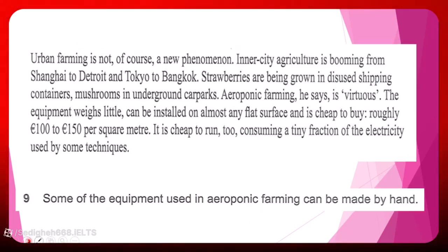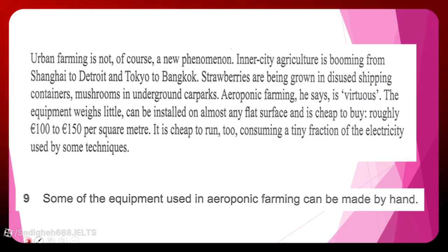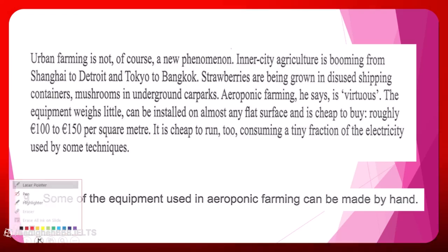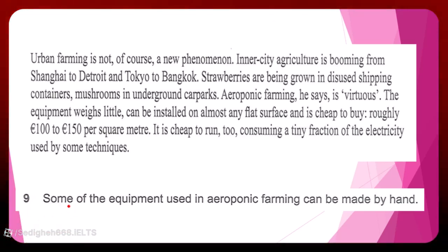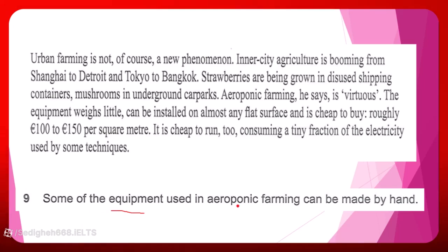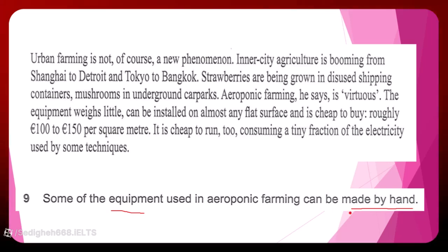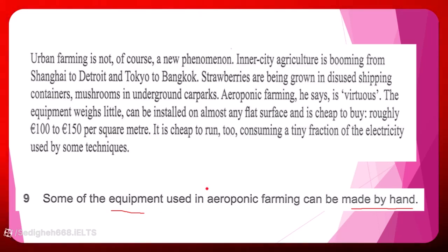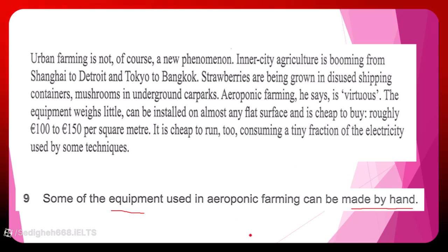Question number 9. Again, we read the question and we decide what the keywords are. Some of the equipment used in aeroponic farming can be made by hand. So it is the equipment can be made by hand. 2 keywords. Since we know that true, false, not given questions are in order, so to find the answer to this question, we go to other sentences.